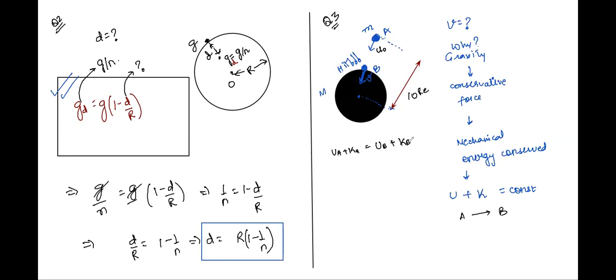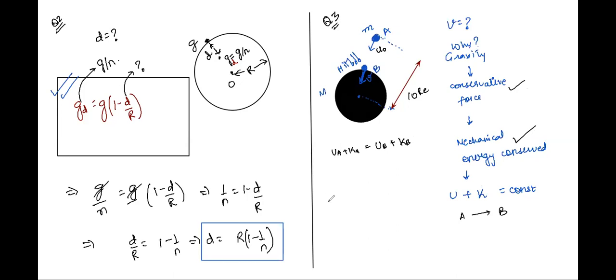In fact, this is a weak force, but this kind of interaction takes place under the influence of gravity. Gravity is a conservative force, and therefore mechanical energy is conserved. Therefore, the sum of U and K is conserved, right?